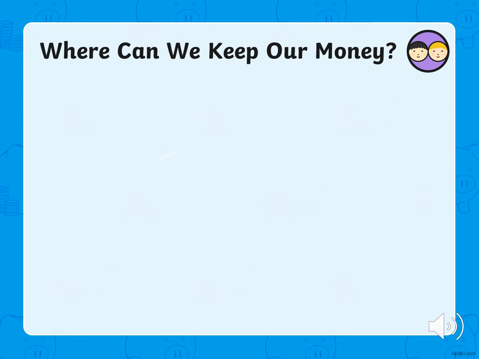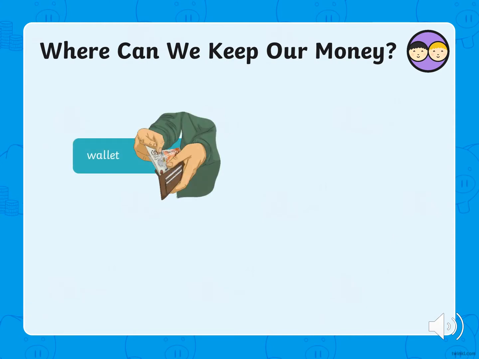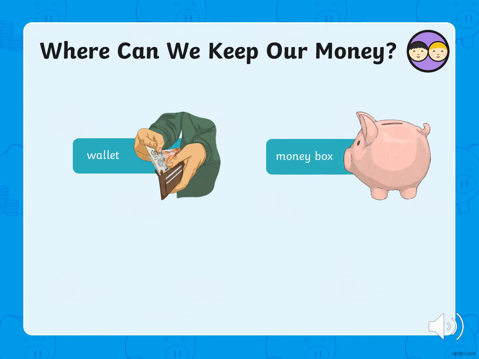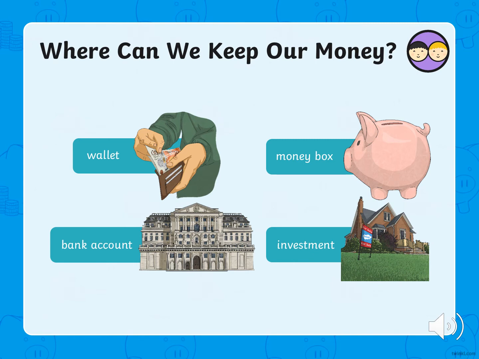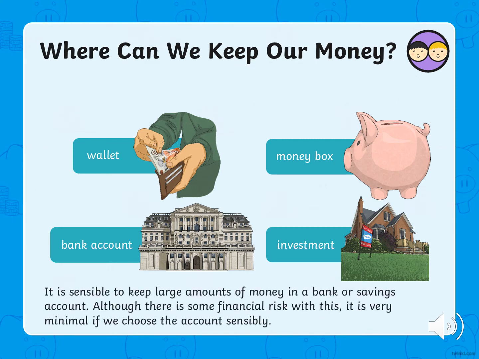So, where can we keep our money? We can keep it in our wallet or our purse. We can keep it in a money box. We can keep it in a bank account, or we can invest our money in something such as a house, property. It is sensible to keep large amounts of money in a bank or savings account. Although there is some financial risk with this, it is very minimal if we choose the account sensibly.